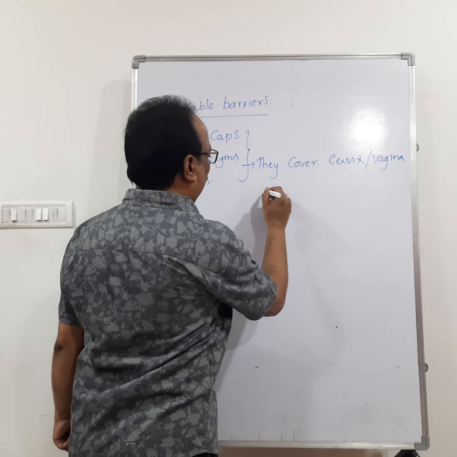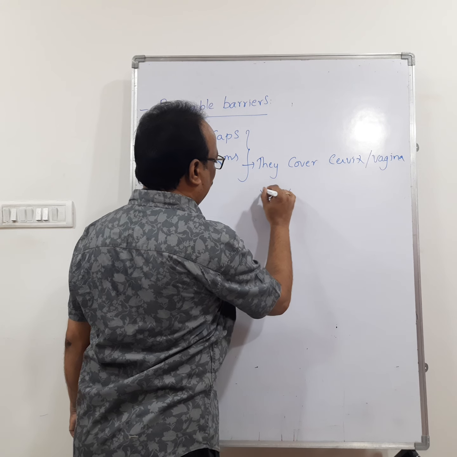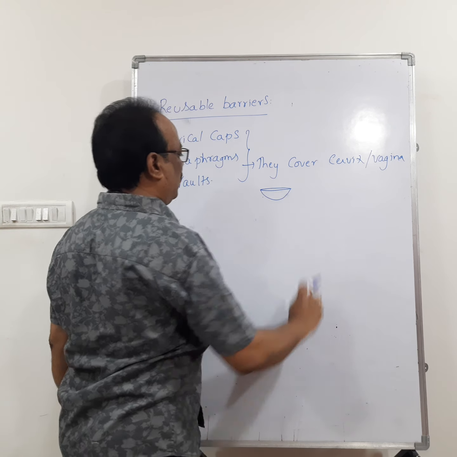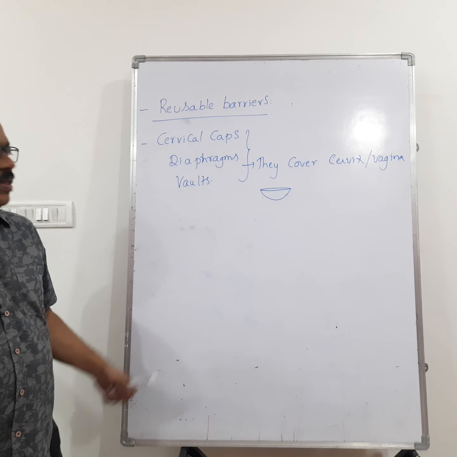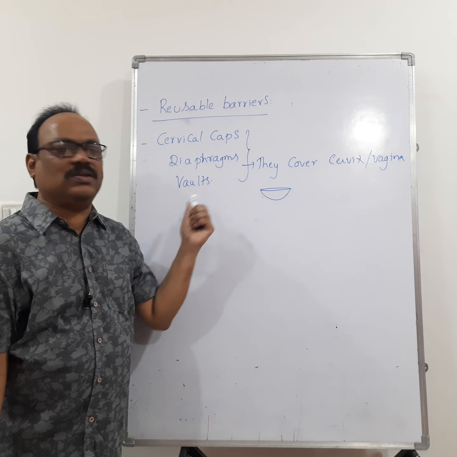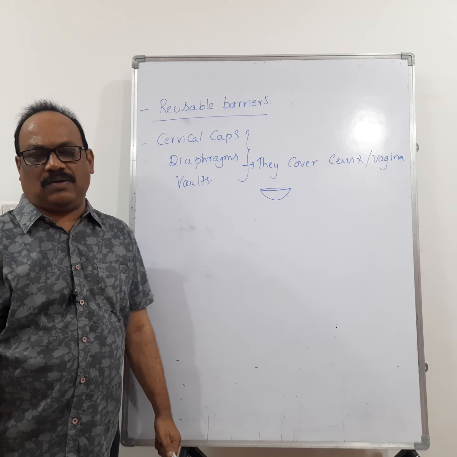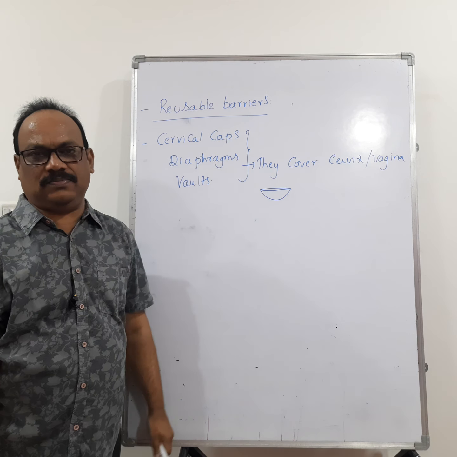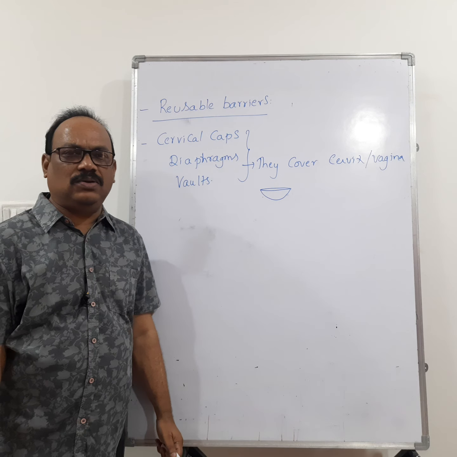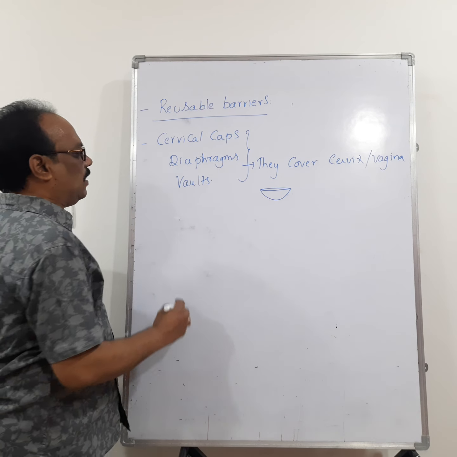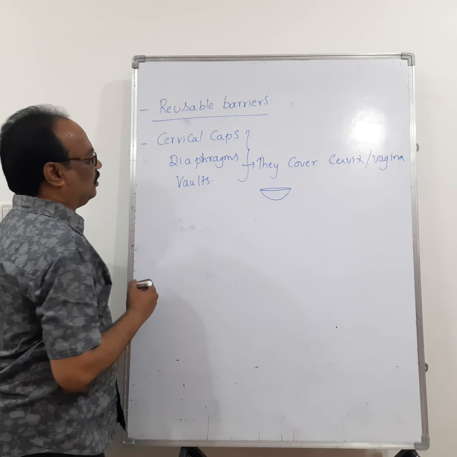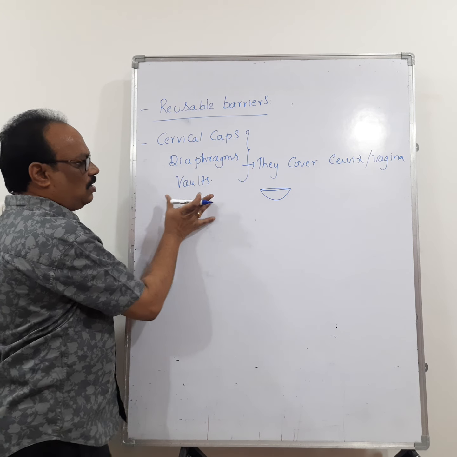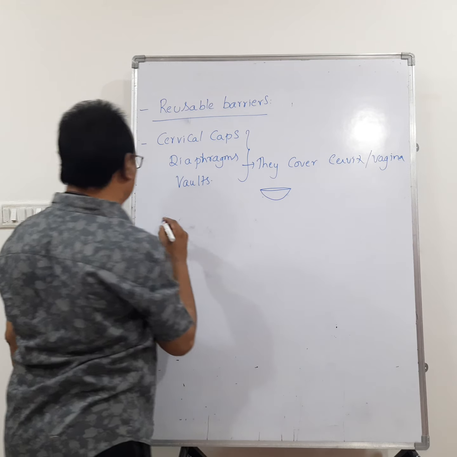So for example, you take the diaphragm, it will be like this. Okay. So they are made up of plastic or rubber. They cover the cervix so that the sperms cannot enter into the uterus. Right. Then cervical caps, diaphragms and vaults are used by females, which cover the cervix and vagina.